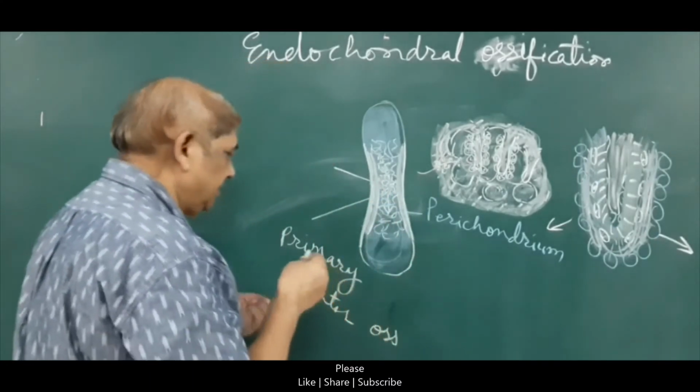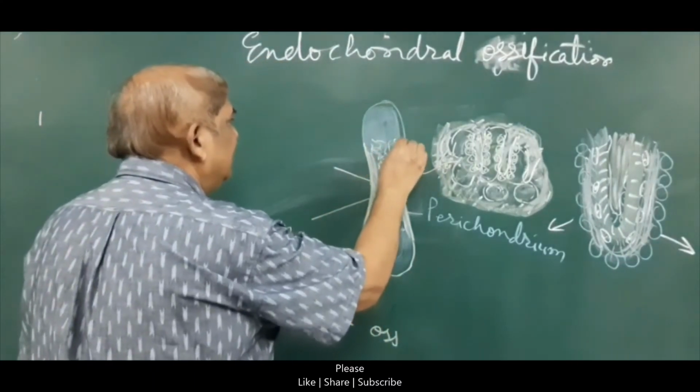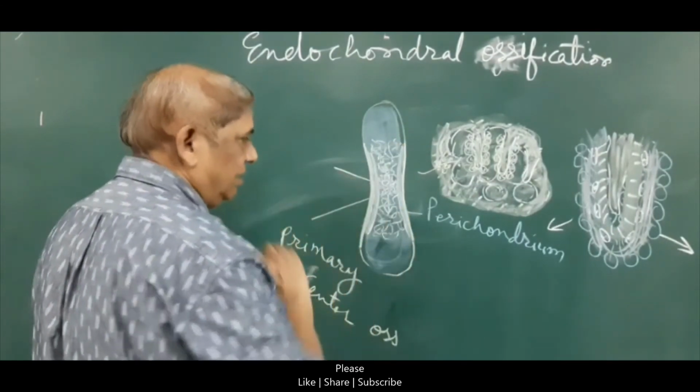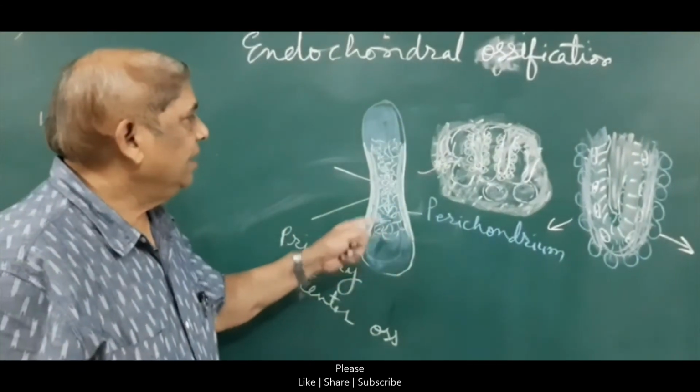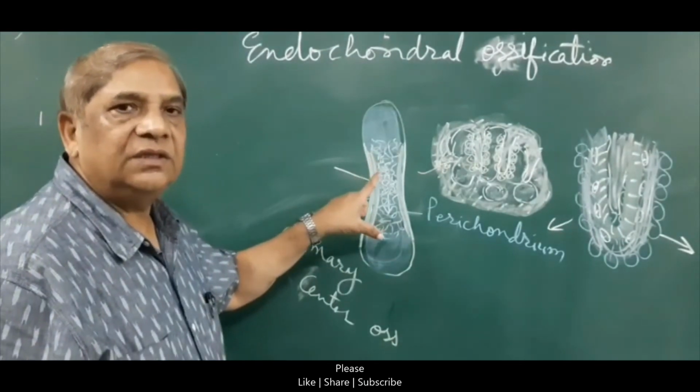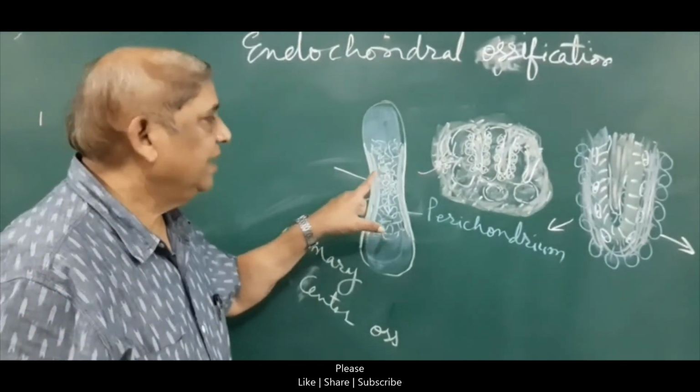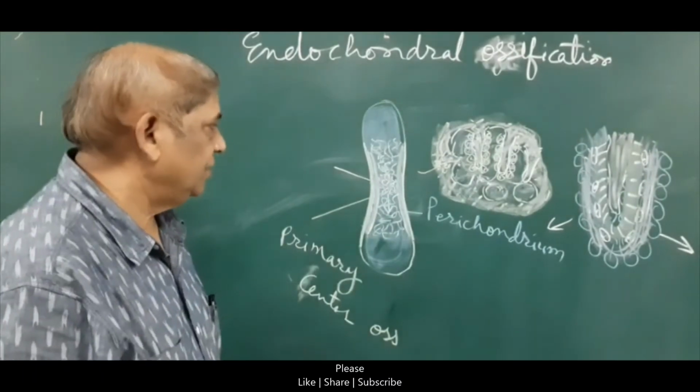This kind of ossification will gradually take place within the fetus.